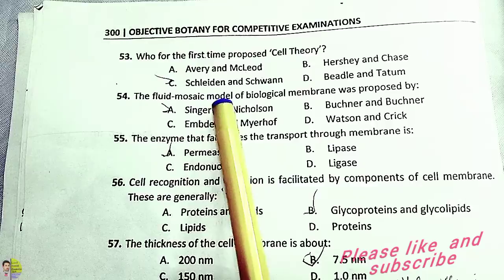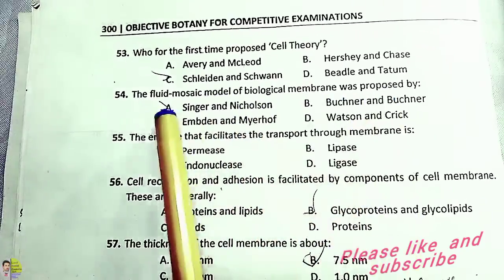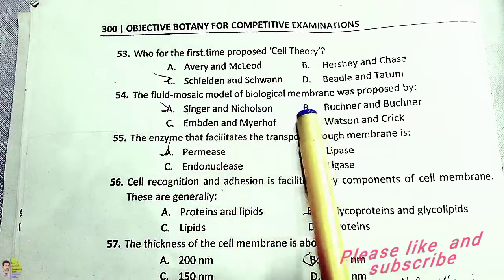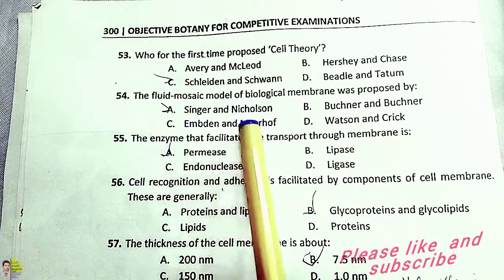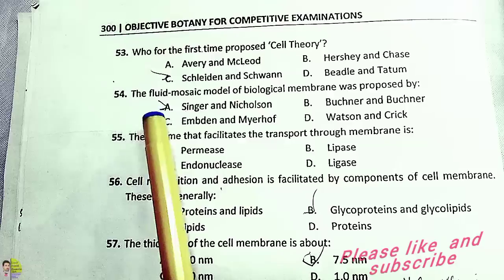Number 54. The fluid mosaic model of biological membrane was proposed by: option A, Singer and Nicolson; B, Buchner and Buchner; C, Embden and Meyerhof; D, Watson and Crick. So the correct option is A.